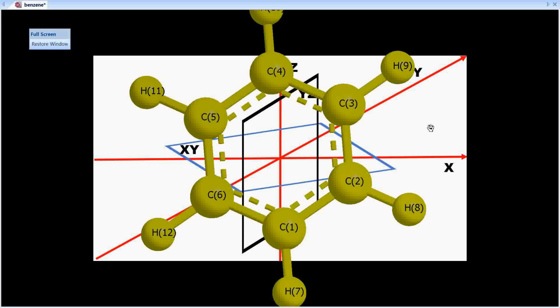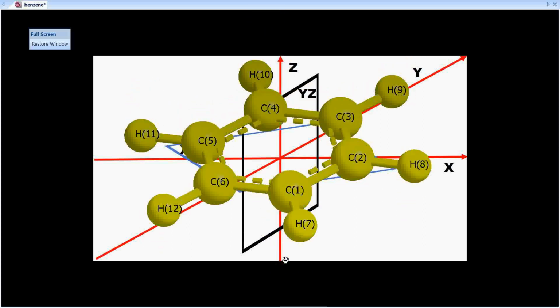Now, for a plane of symmetry to be sigma d, it has to pass through, or it has to bisect, that is the word we have used. It has to bisect the two C2 axes which are perpendicular to each other. So see, in this arrangement also you can see the y axis, that is the axis passing through C6 and C3, and the axis passing through C4 and C1.